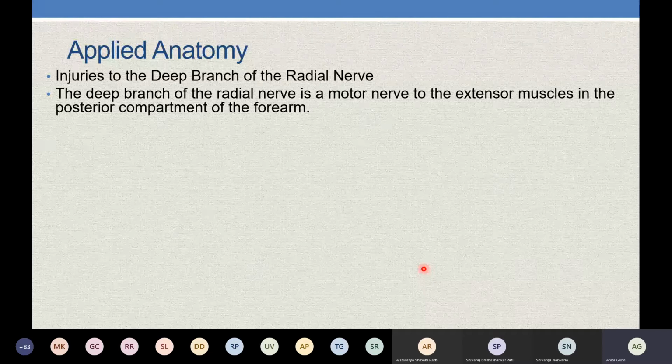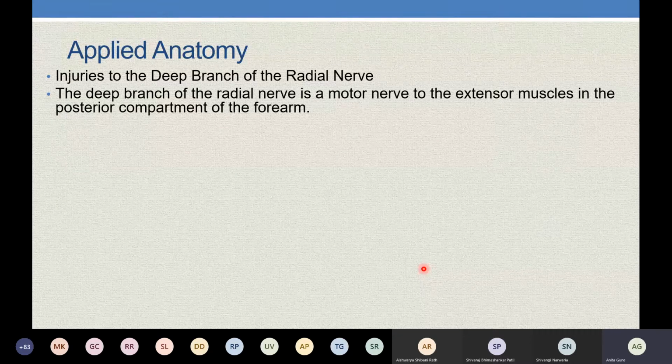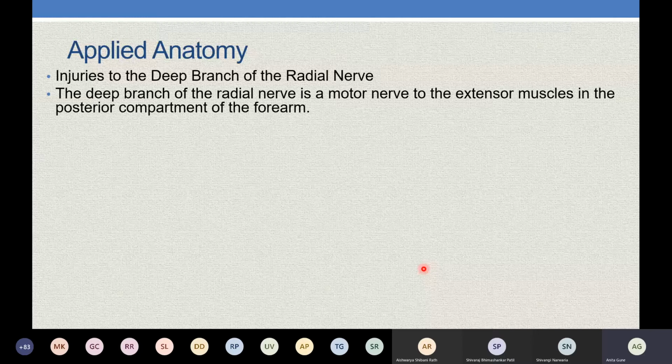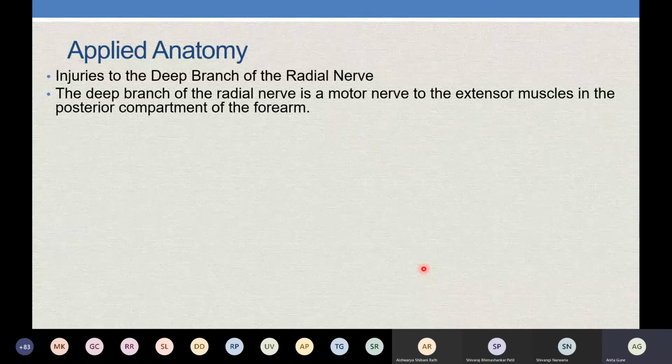Anyway, we were on the deep posterior interossei nerve, that is the deep branch of the radial nerve. This can be asked as a short note for y'all, from the course till what it forms and what muscles it supplies. Here you will have to write the applied anatomy also of this. As we said, it is formed at the lateral epicondyle. After that, it will supply all the extensor, that is superficial group, intermediate group, and deep group of the extensor compartment of the forearm. Then it ends in a pseudoganglion.